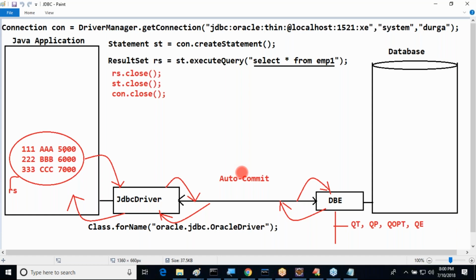First problem is the developer must take explicit responsibility for driver management, whether the driver class name and driver URL are perfectly provided or not. Second, the developer must take the responsibility of connection management: is the connection established properly or not. Statement management: are we using the perfect, right statement or not? Is it a normal statement, prepared statement, or callable statement? That we have to understand.